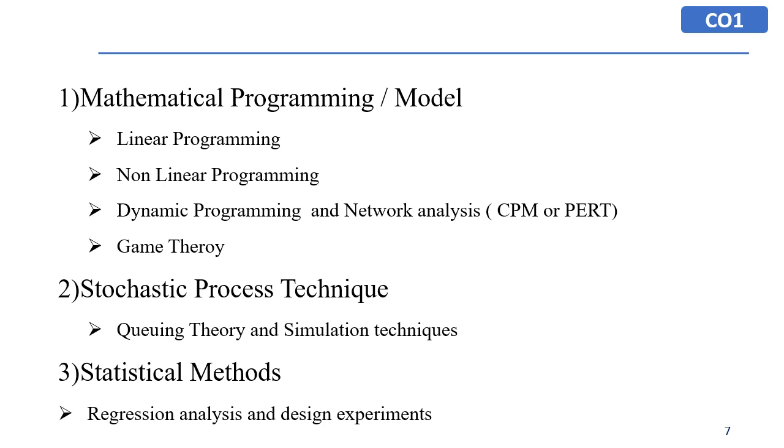Statistical methods are the methods which we use in research. We have to carry out research when we have to show that our results are optimum. In that case, regression analysis and design of experiments will help us to prove that. Whatever mathematical model we prepare, the variations of results can be analyzed by regression and design of experiments.